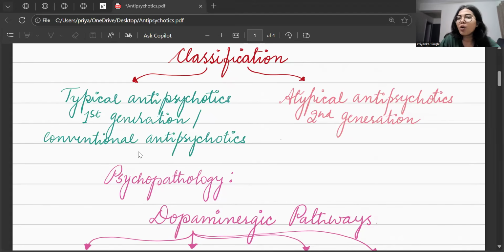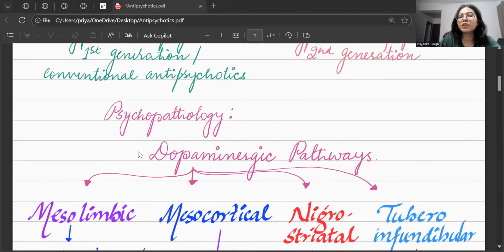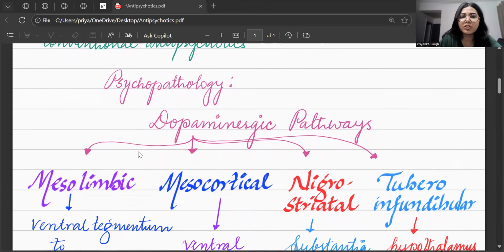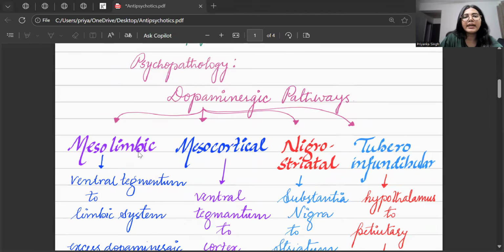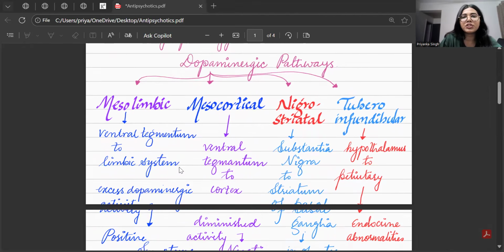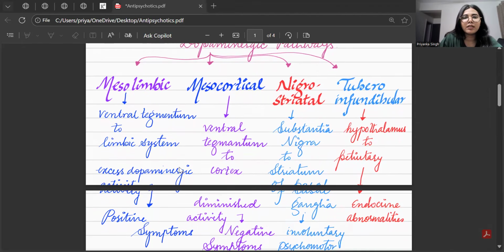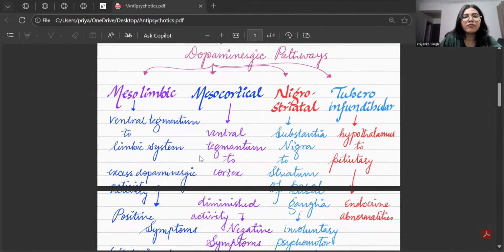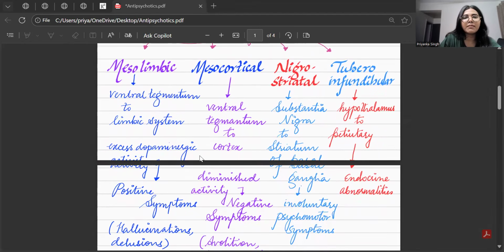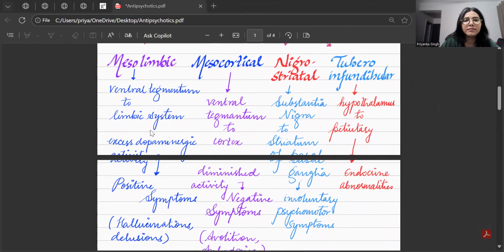Now, diving into how antipsychotics actually work, or what we call psychopathology. For understanding that, you need to understand the dopaminergic pathway. The dopaminergic pathway contains four pathways, which are mesolimbic, mesocortical, nigrostriatal, and tuberoinfundibular. Mesolimbic starts from the ventral tegmentum and ends in the limbic system.